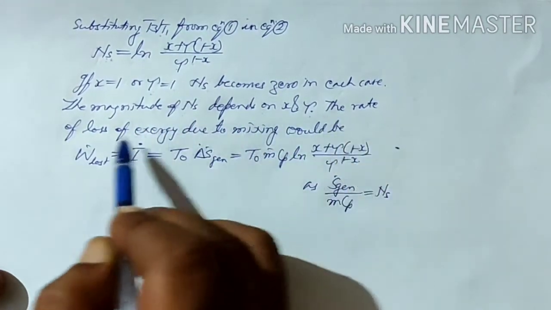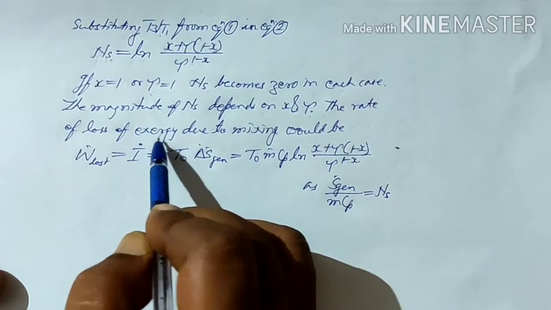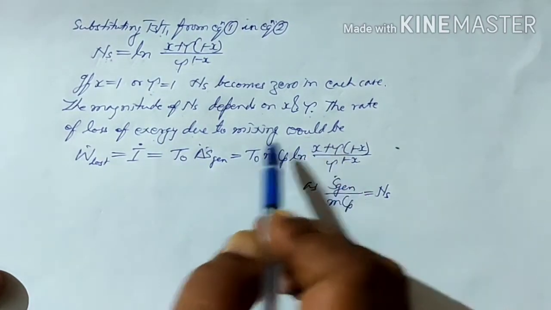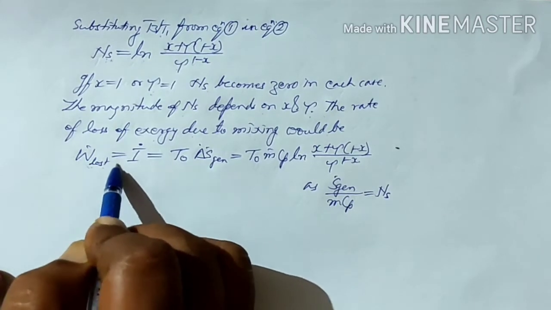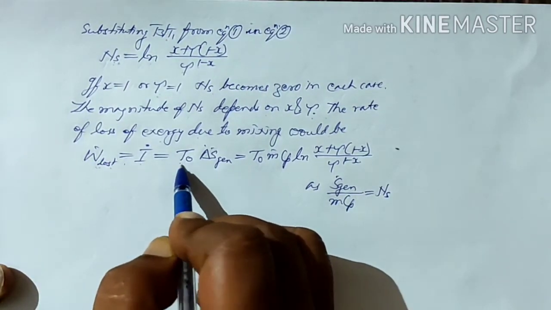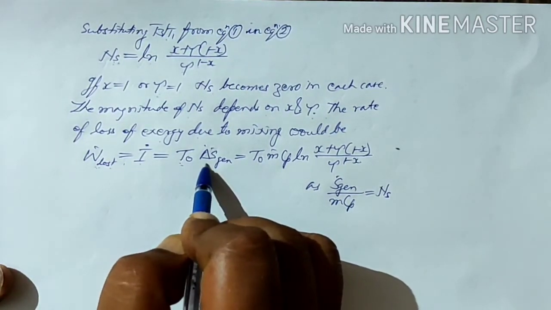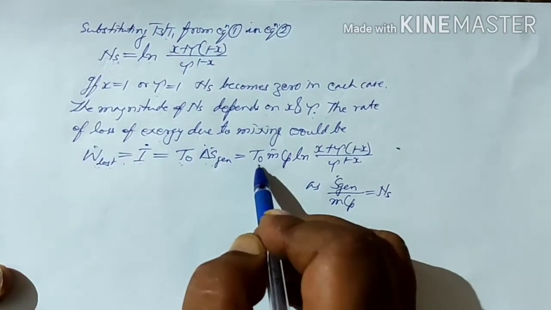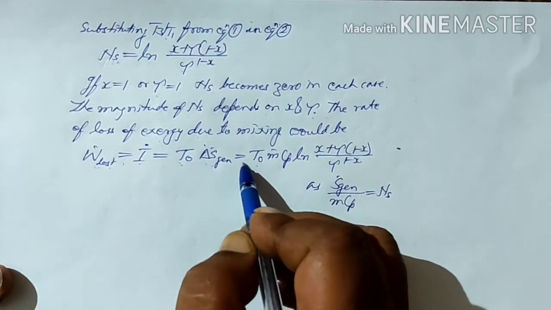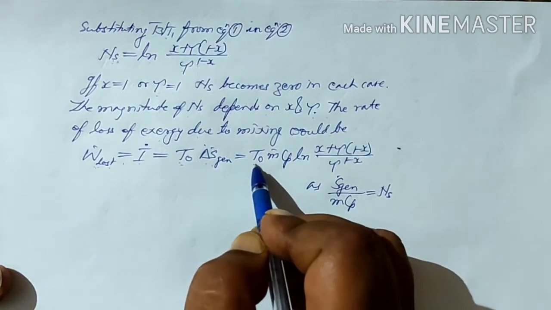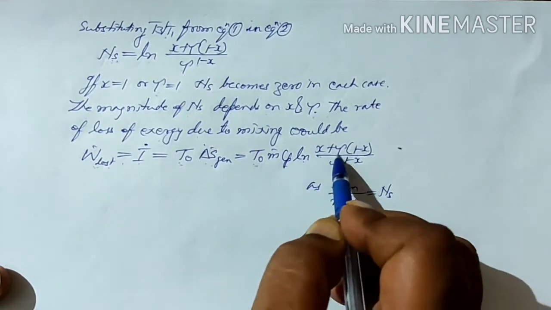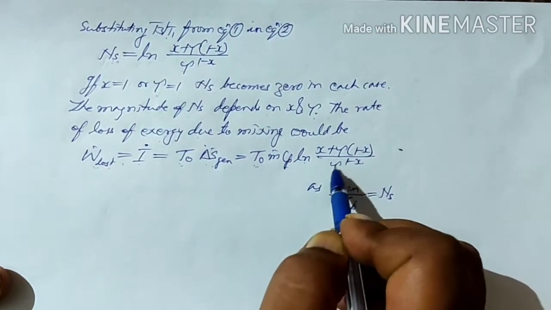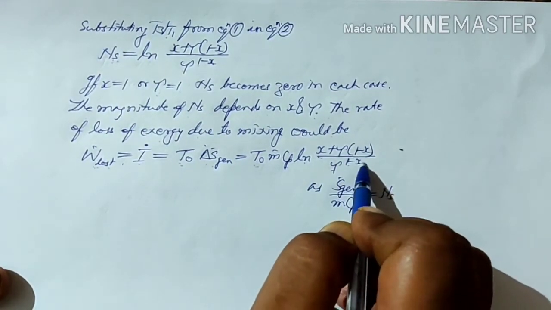The rate of loss of exergy due to mixing, the rate of W lost, is given by T0 into the entropy generation. The entropy generation we have calculated already, so substituting that value, we get T0 into m dot Cp log of x plus tau into 1 minus x upon tau to the power 1 minus x.